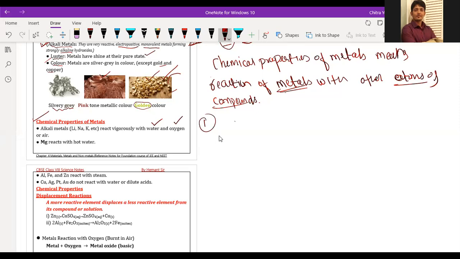Sir, I am asking about the definition. What you have written: chemical properties of metals means reaction of metals with other. No, it is not a definition. I am just explaining to you what a chemical reaction is. So chemical reaction of metal means the reaction of metal with other atoms or compounds, like reaction of metal with water, reaction of metal with oxygen, reaction of metal with acid, base, like this. Okay. So I was just explaining to you. You do not have to write this one. It is only the explanation part.